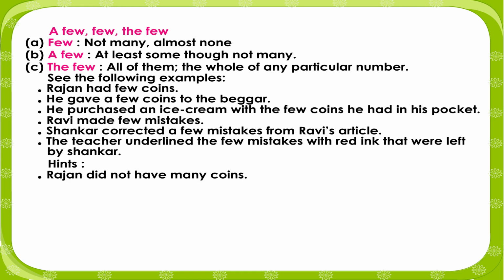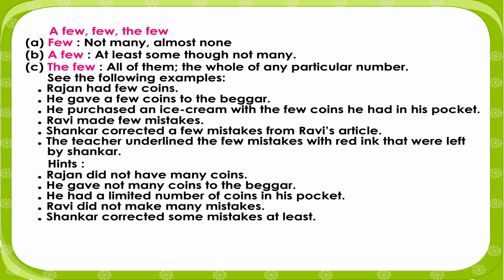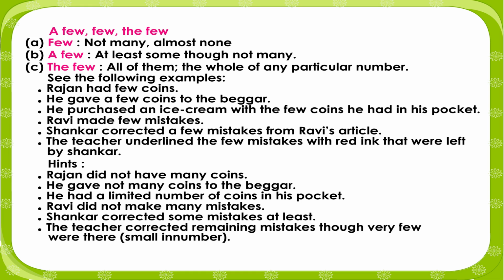Hence, Rajan did not have many coins. He gave not many coins to the beggar. He had a limited number of coins in his pocket. Ravi did not make many mistakes. Shankar corrected some mistakes at least. The teacher corrected remaining mistakes though very few were there, small in number.